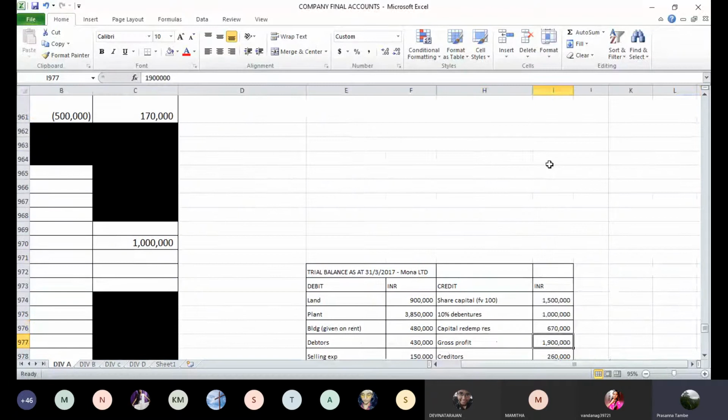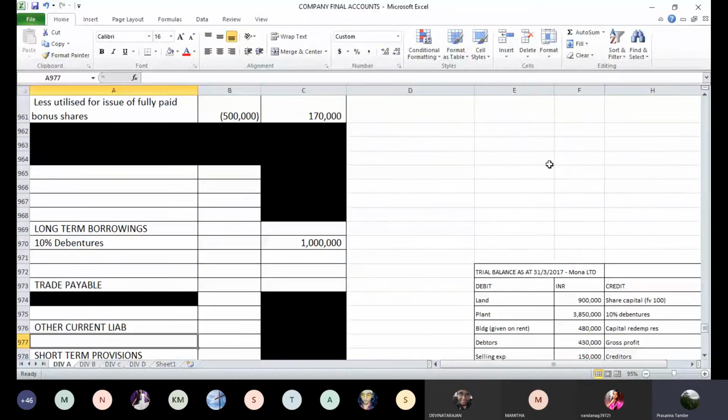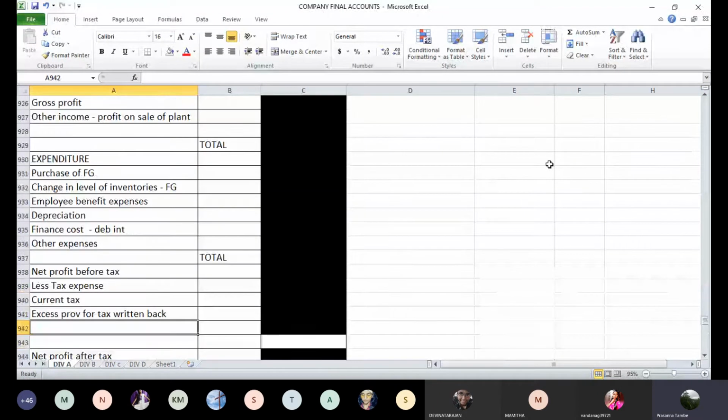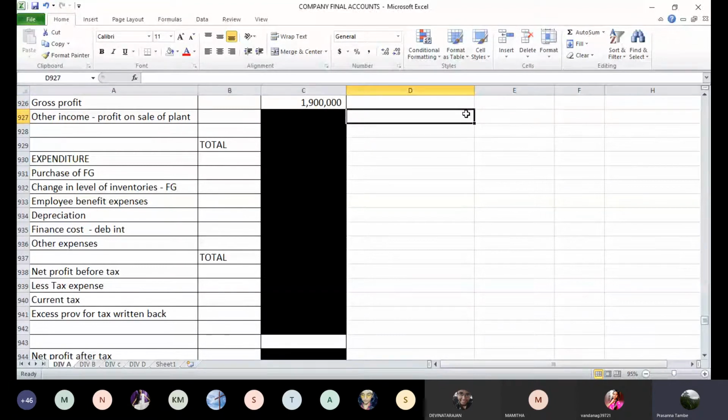So, next is a gross profit of 19 lakhs. This will come directly in your P&L account. Instead of revenue, they have given the gross profit. So we will take as it is. Gross profit 19 lakhs. This will go directly in profit and loss.